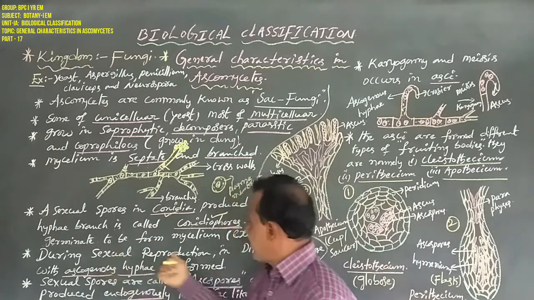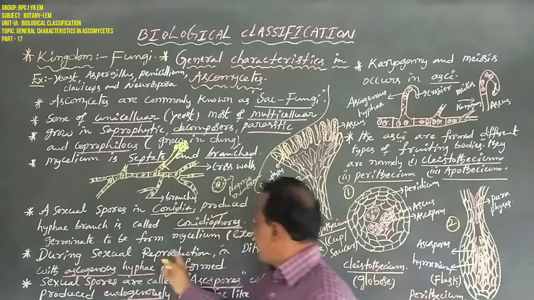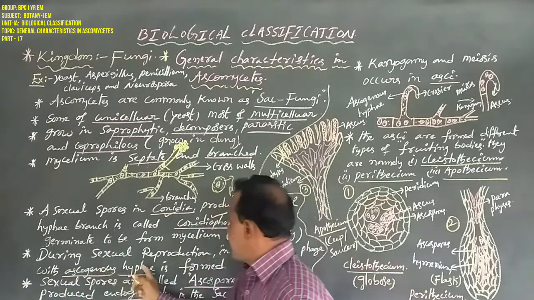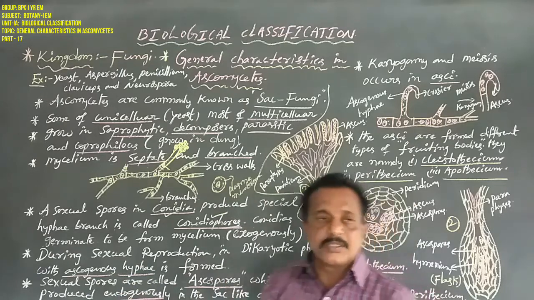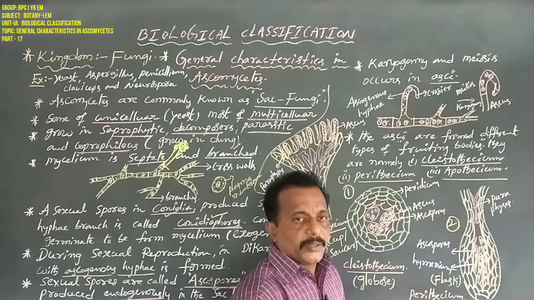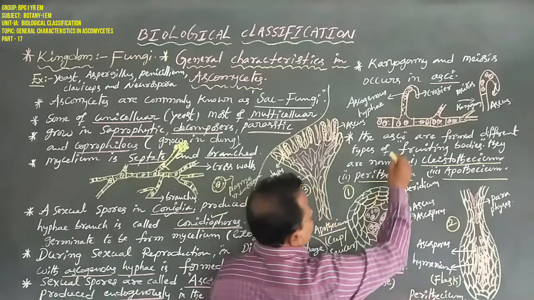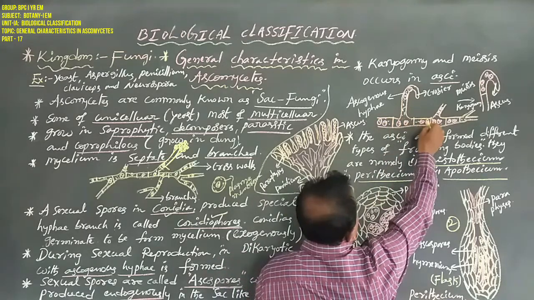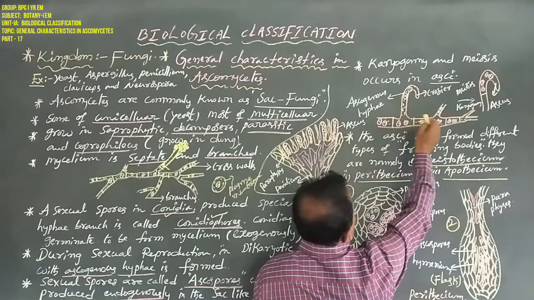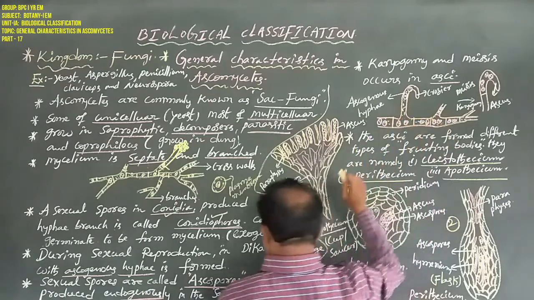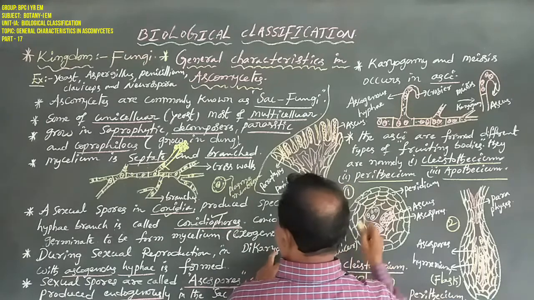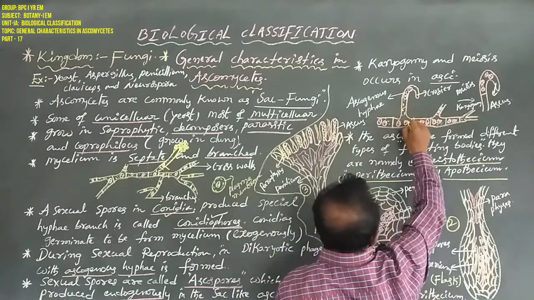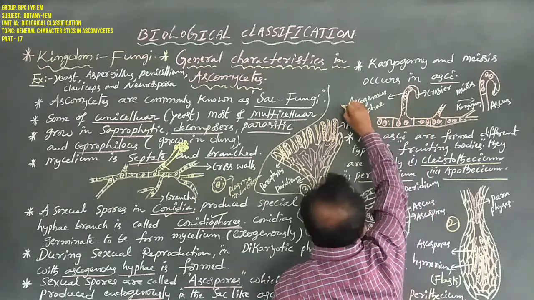Next, coming to sexual reproduction. During sexual reproduction, the dikaryotic phase with ascogenous hyphae is found. Under unfavorable conditions, the mycelium has two nuclei per cell, that is the dikaryotic phase.